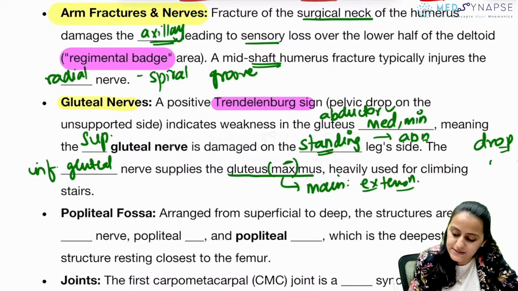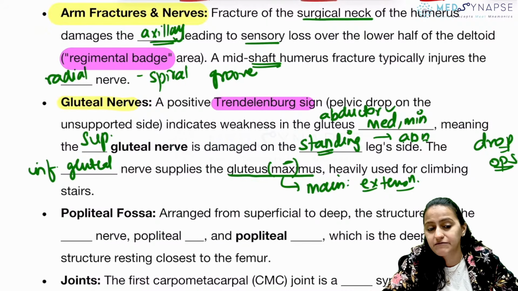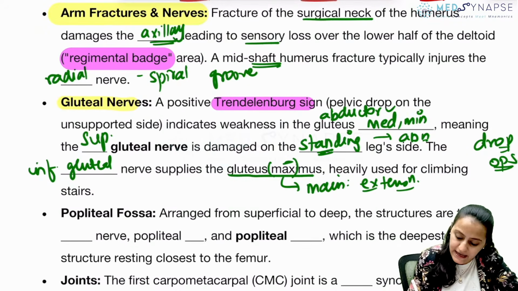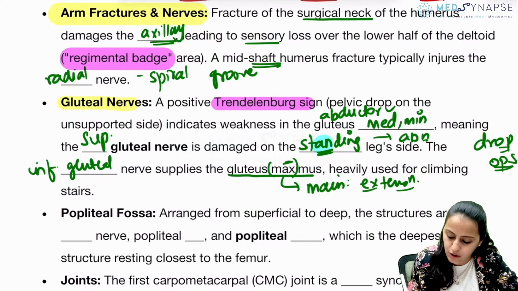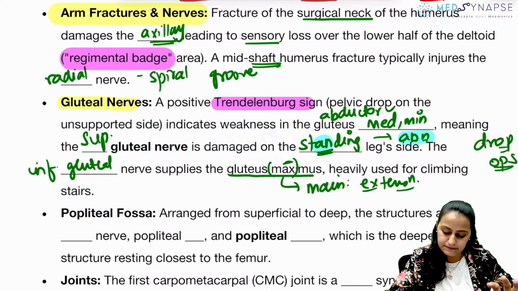Drop is on the opposite side. Okay, the opposite side which drops. Is this clear with everyone? The standing side is abnormal, okay? Standing, remember AN, standing is basically abnormal. Drop is the opposite side.